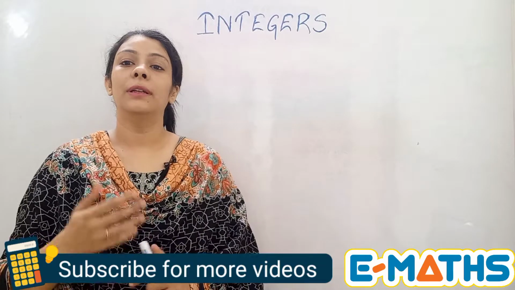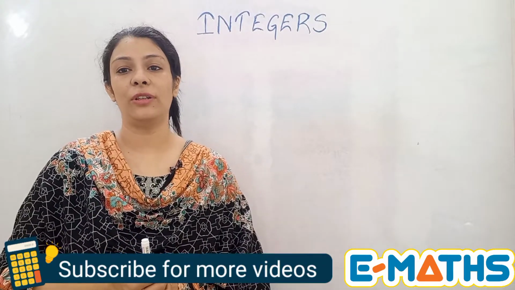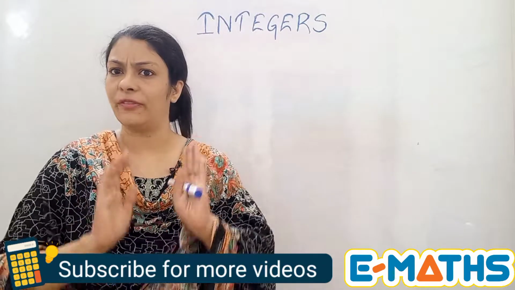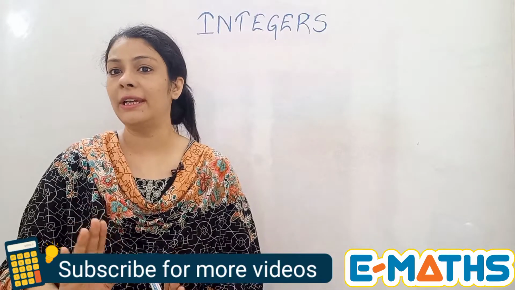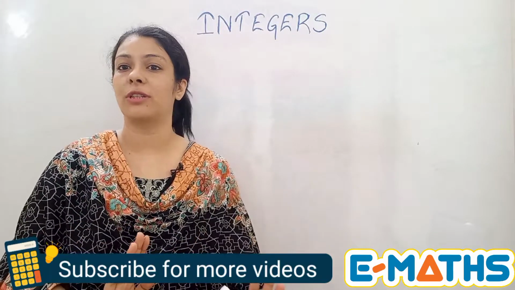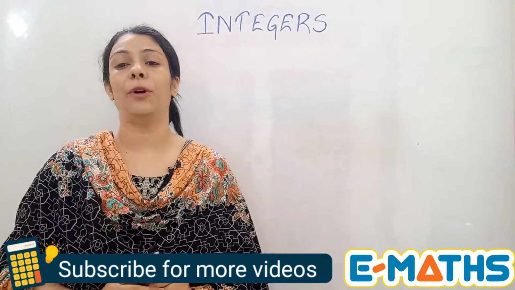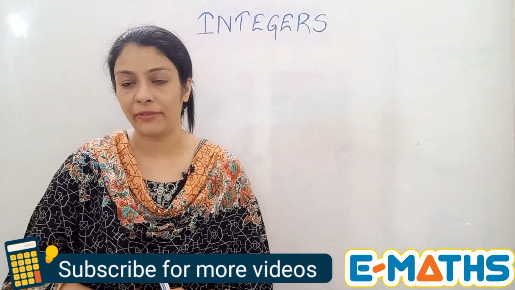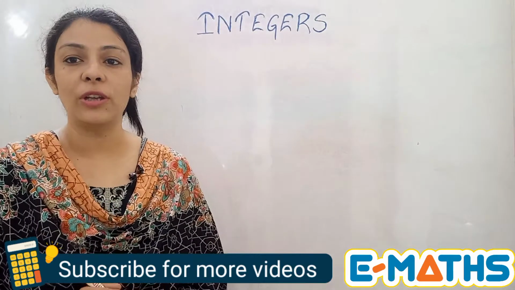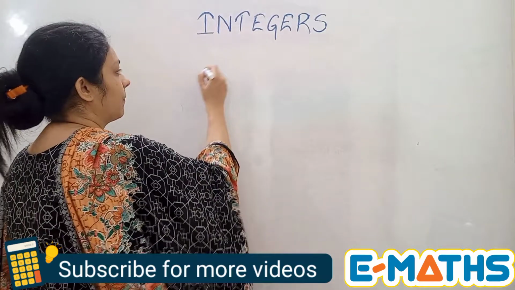Okay, now let's take up some operations on integers. We'll start from the very basic. As I told you, integers are a set of numbers having both positive and negative numbers in it. So I'm going to take first only the positive numbers because this is something that everybody knows. So let's take two positive integers and add them.